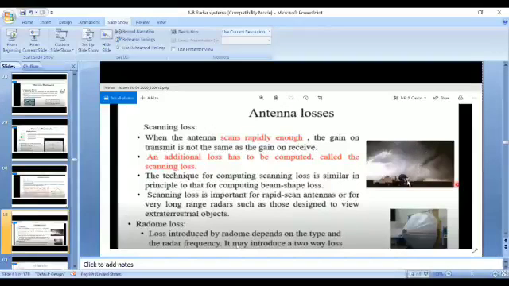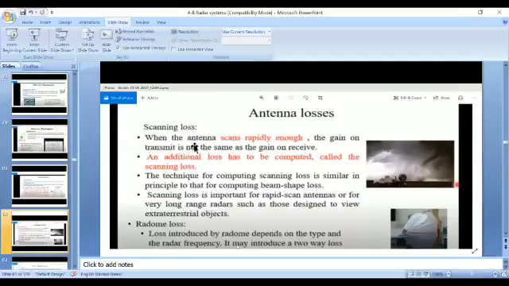Another receiving antenna, whenever the echo approaches the receiving antenna, receives that echo signal with some gain. So whenever it is not matched, that means the transmitting signal has some strength and the receiving signal has some strength. If those two are not matched, it scans repeatedly, thoroughly, rapidly. So with that also we have some loss called scanning loss.